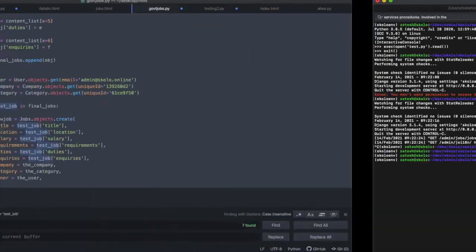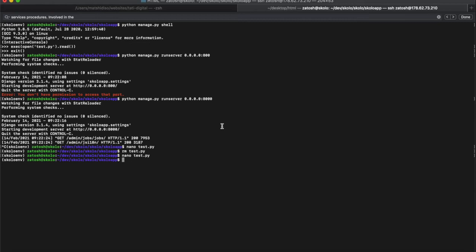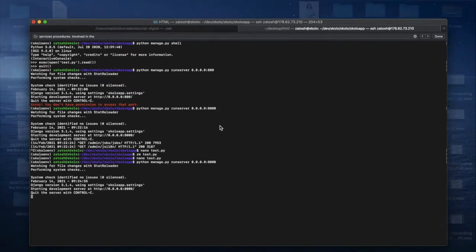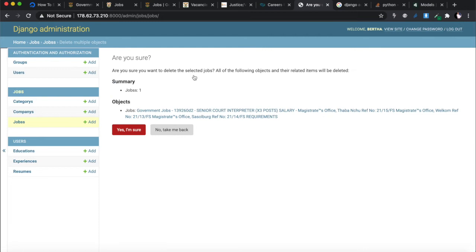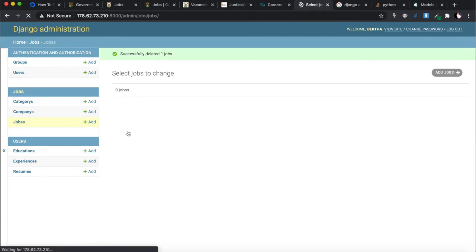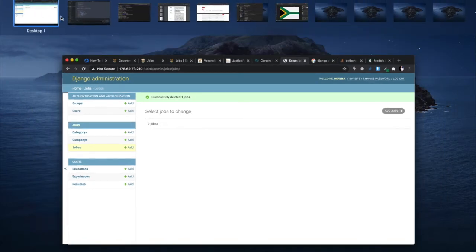And then before I do that, I actually want to just come in here. Let me run server and delete that from the database. So that's python manage.py. All right, so I just want to delete this from the database. Yes, I'm sure I want to delete it. And then there's nothing in there. Okay, so I want to run this on a clean database with nothing on it because I don't want the job to be duplicated when I get to it.